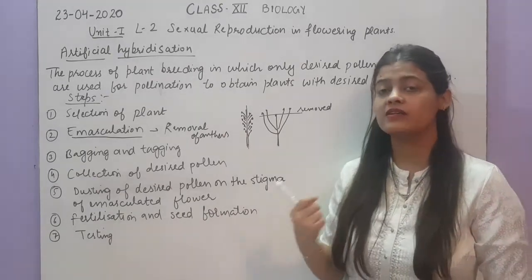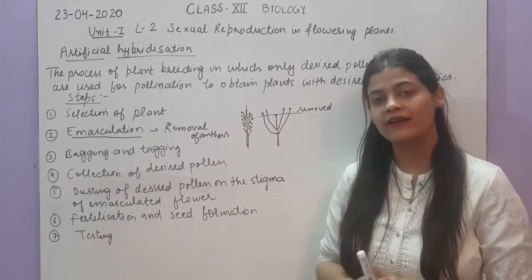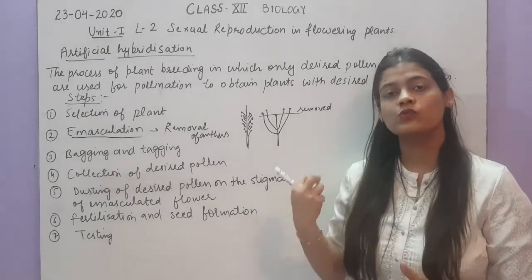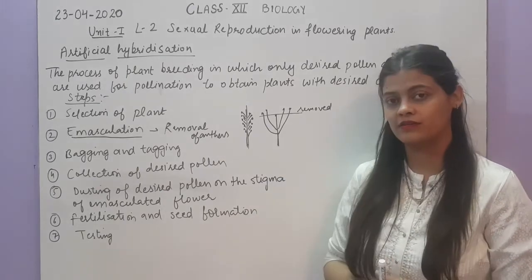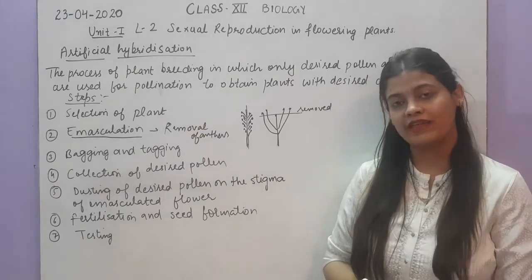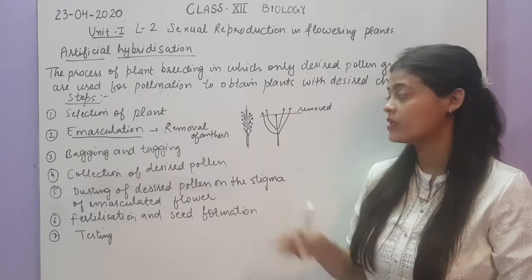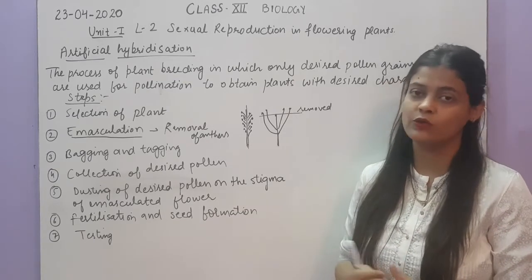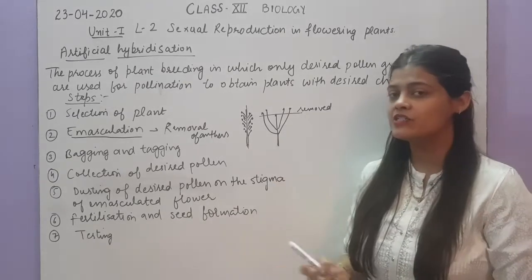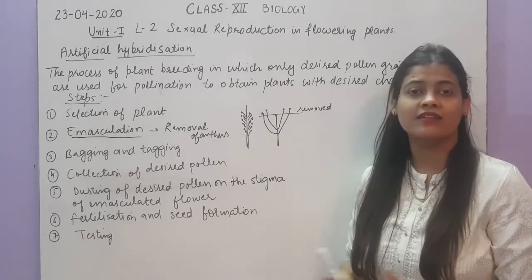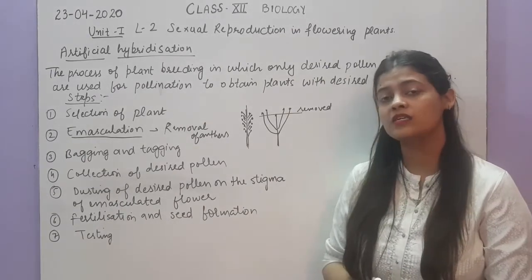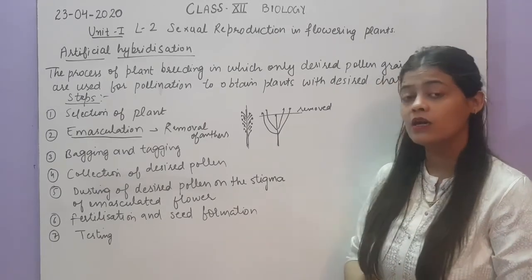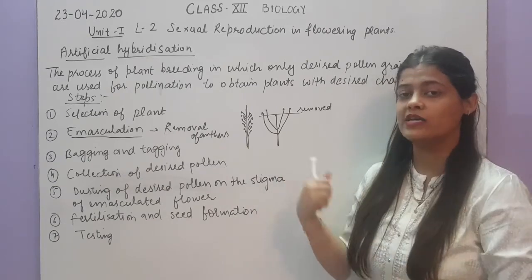Or if the anthers are so small that we cannot handle them manually, some small suction pumps come which can be used to suck up the anthers from the flower. So this process of removal of anthers will be called emasculation. But that will be done only in case of bisexual flowers, because they can undergo self-pollination. If the flower is unisexual, like a pistillate flower, then there is no need to do that, because there are no anthers over there. There is no chance of self-pollination or natural pollination. So that will be done only in case of bisexual flowers.